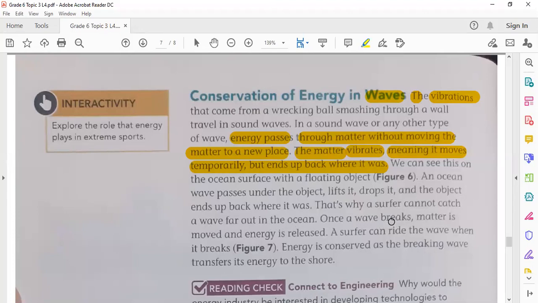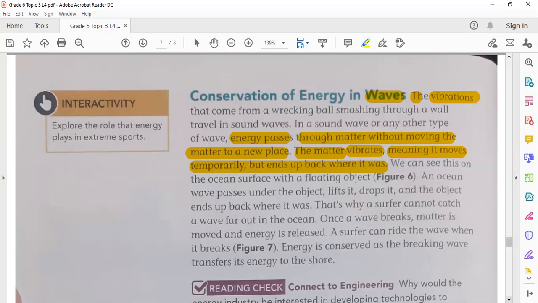Once a wave breaks, matter is moved and energy is released. So a surfer can ride the wave when it breaks. Energy is conserved as the breaking wave transfers its energy to the shore. That means when waves move, the energy is conserved.